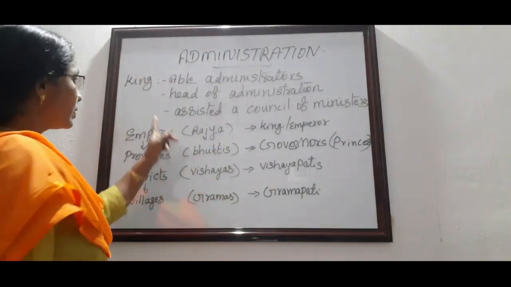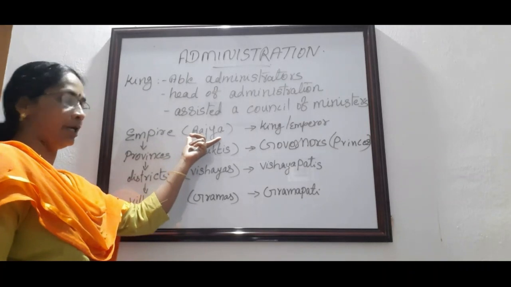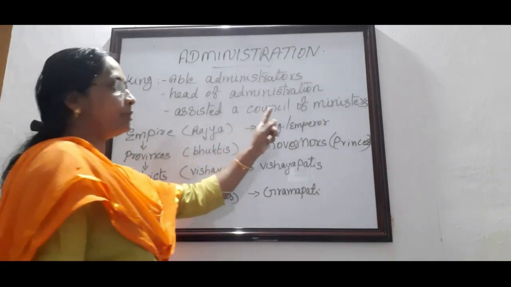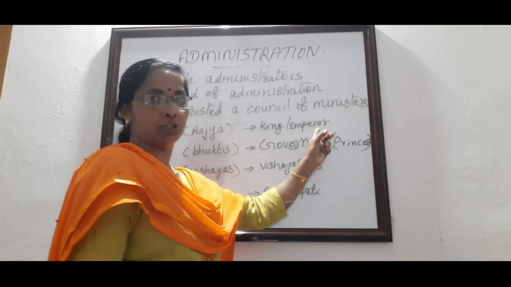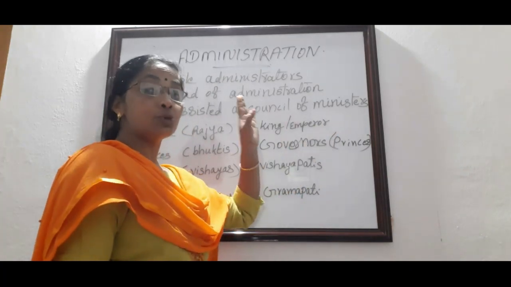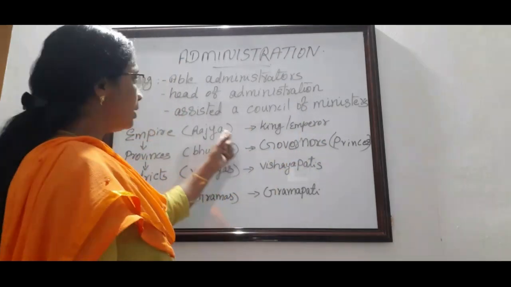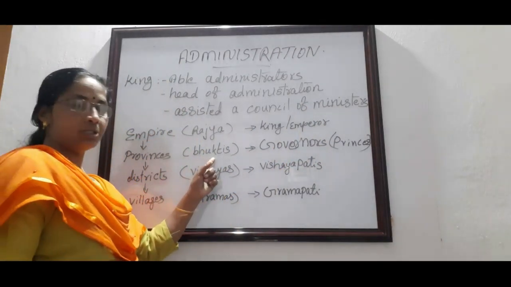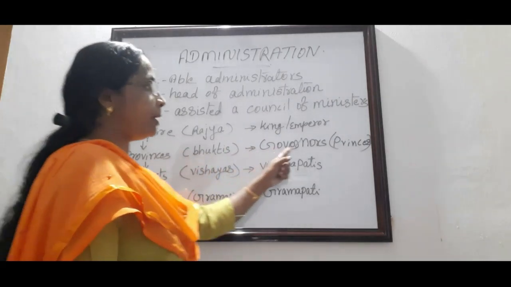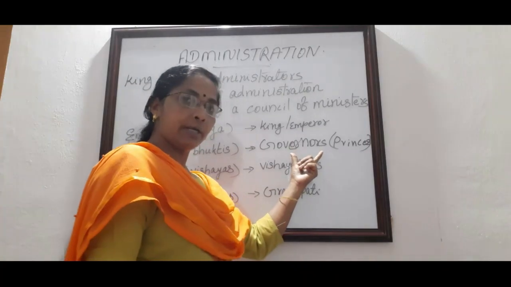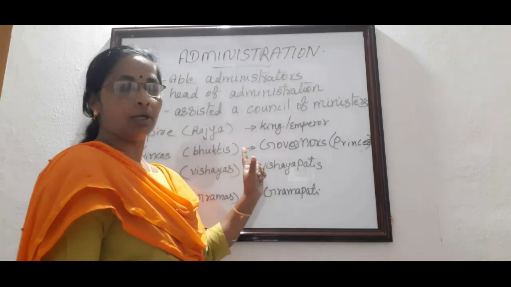Once more, listen. Instead of empire, they used the term Rajya. The Rajya was ruled by the king or emperor. He was the supreme commander-in-chief of the army and had the last word in all kinds of decisions taken by the Gupta Empire. Then the Rajya was divided into a number of Bhuktis. Instead of Bhuktis, we can say province. The provinces were ruled by governors. Who were the governors? The royal family princes were considered the governors.